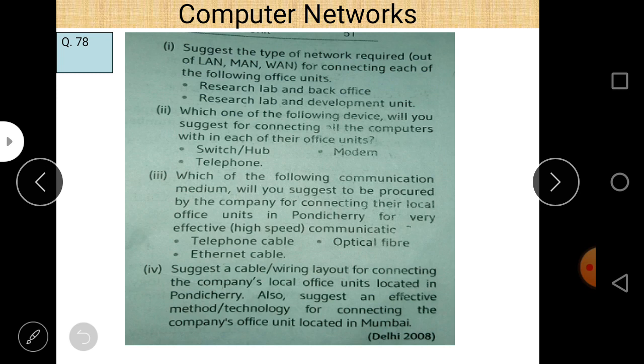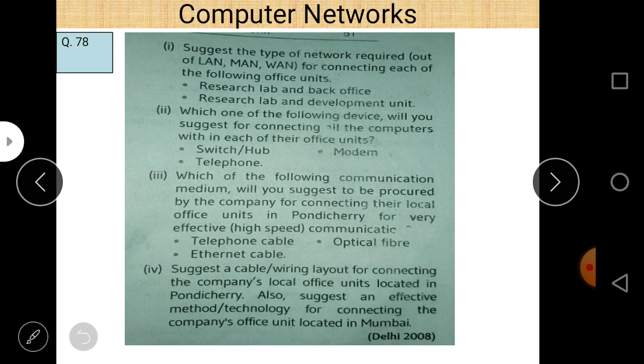So let us talk about the third part. Which of the following communication media will you suggest to be procured by the company for connecting the local area units in Pondicherry for very effective high speed communication? Telephone cables, optical fiber, and Ethernet cable.